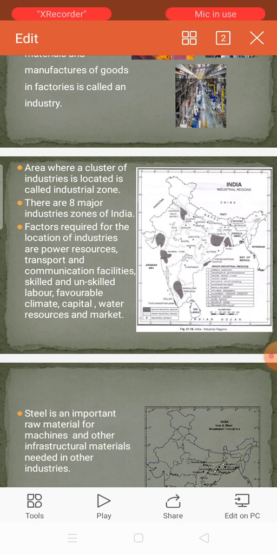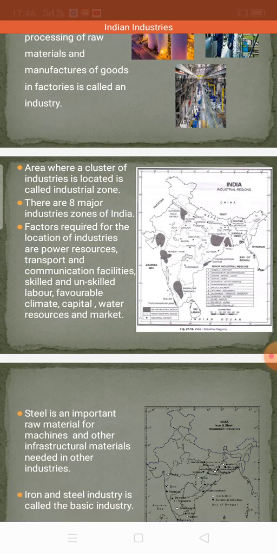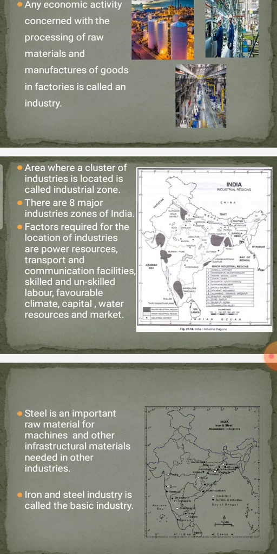Again, the area where a cluster of industries is located is called an industrial zone or region. There are 8 major industrial zones of India. Now here, factors. Why are industries located only in particular places, not other places in India? There is a question, children.